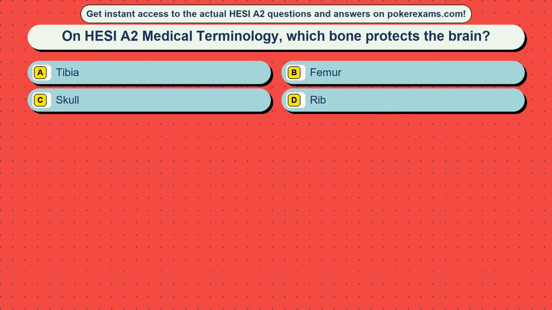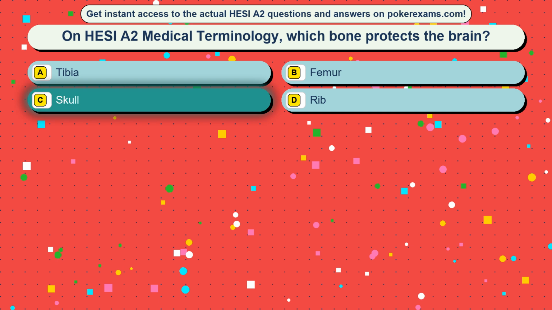Question 24. On HESI A2 medical terminology, which bone protects the brain? Option A, tibia. Option B, femur. Option C, skull. Option D, rib. The correct answer is option C, skull.